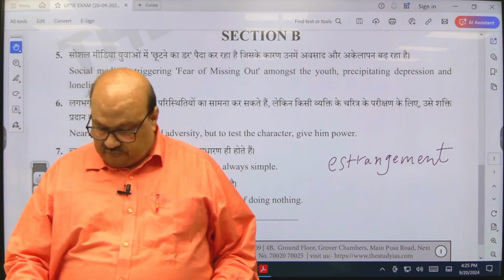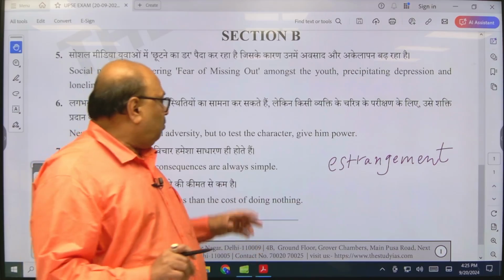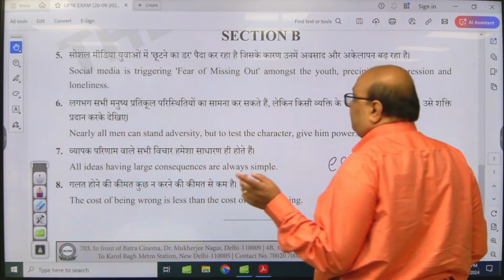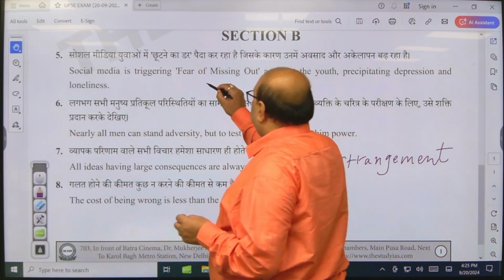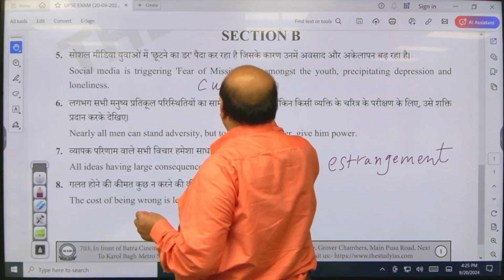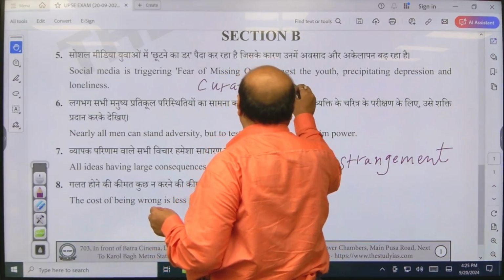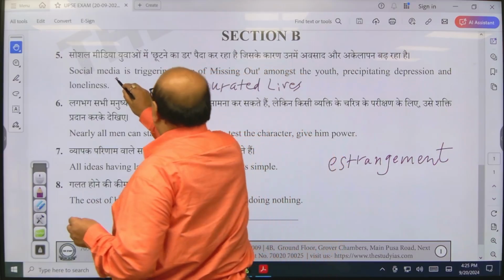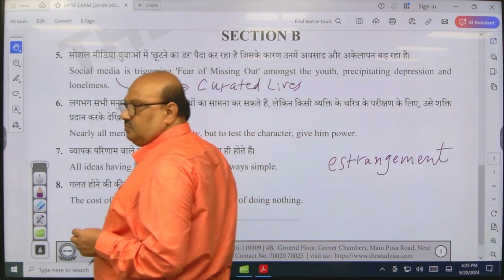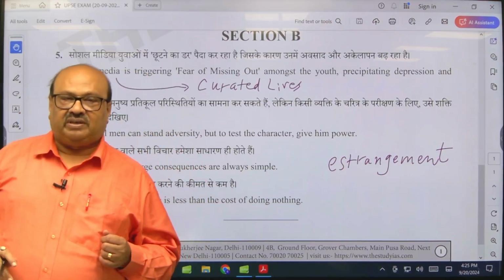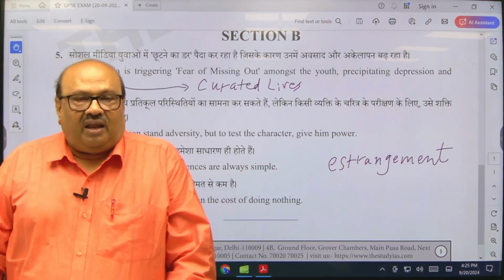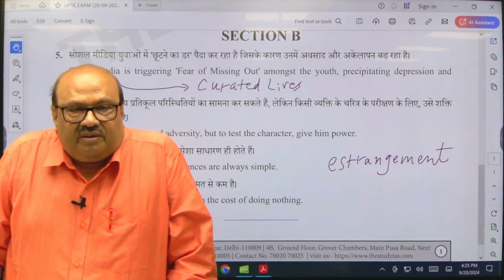Okay, we now move to an important phrase that I used here: curated lives. Social media gives an idea of curated lives, which is idealized, far from reality.